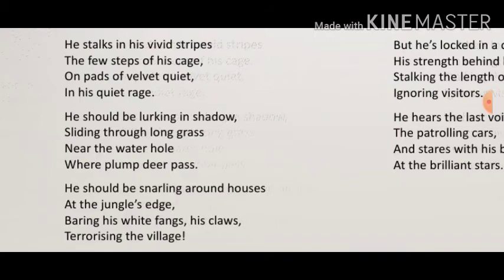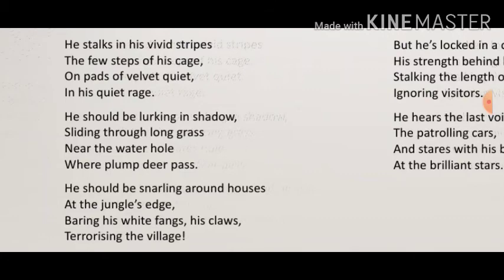Again, another literary device that we see here is the use of the sound P at the start of two words, like plump, pass. That is known as alliteration. Use of the sound P at the start of two words, P, P, plump, pass.